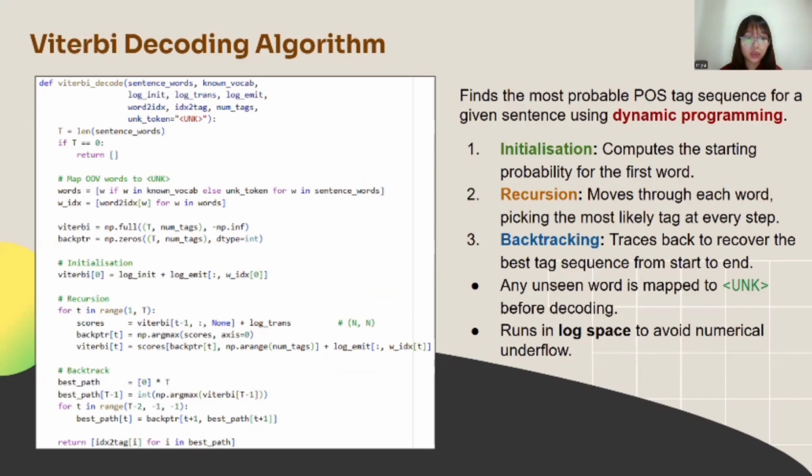It works in three steps. First, initialization computes the starting probabilities for the first word. Then, recursion moves through each word, selecting the most likely tag based on the previous state. And finally, backtracking traces back through the stored pointers to recover the optimal tag sequence.